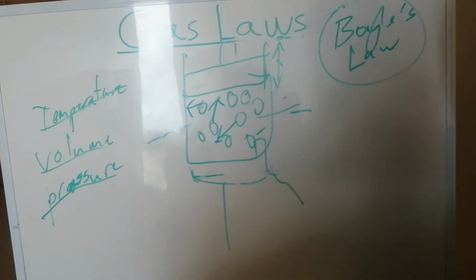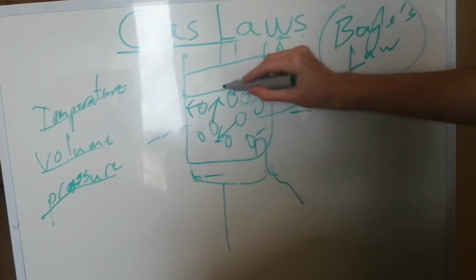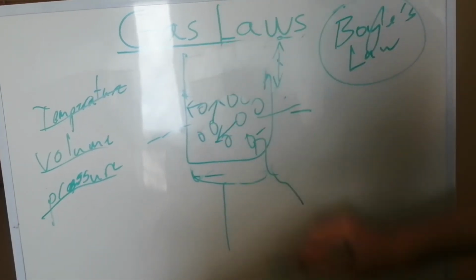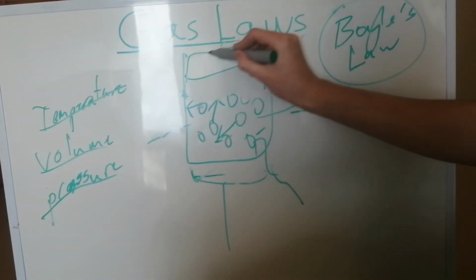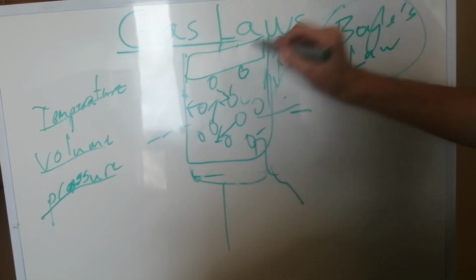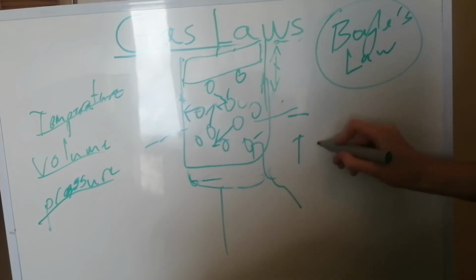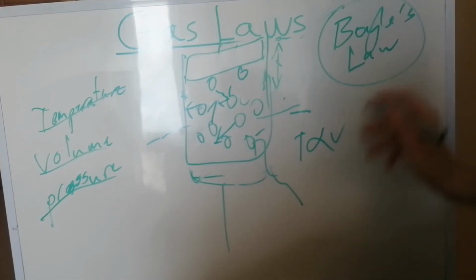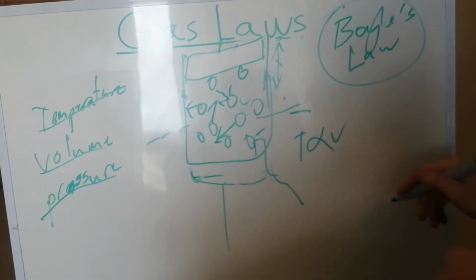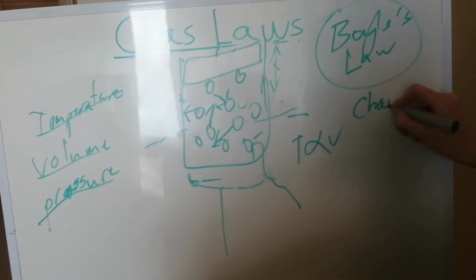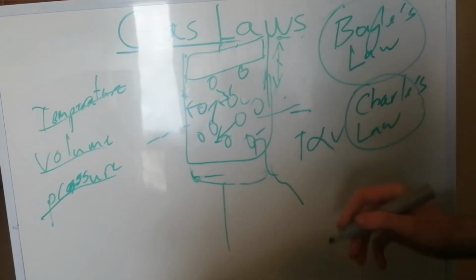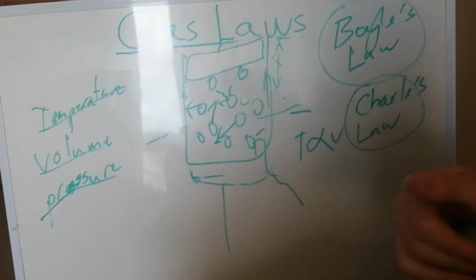And what that will do is cause them to expand, and that will push this piston upwards. And so we see, okay, now there is more volume in here. So the volume has increased. And so we can see that temperature is directly proportional to volume, because as temperature increases, the volume increases. And so that is Charles's law. That when temperature increases, the volume increases.